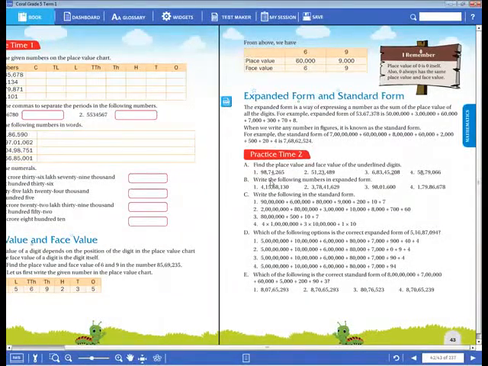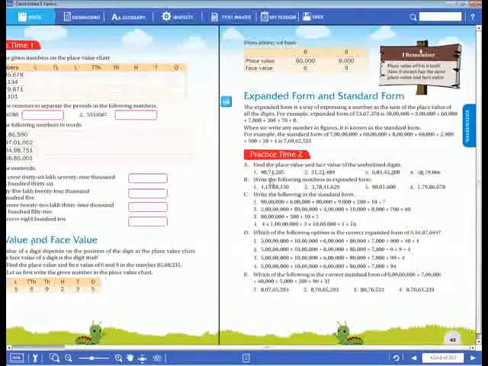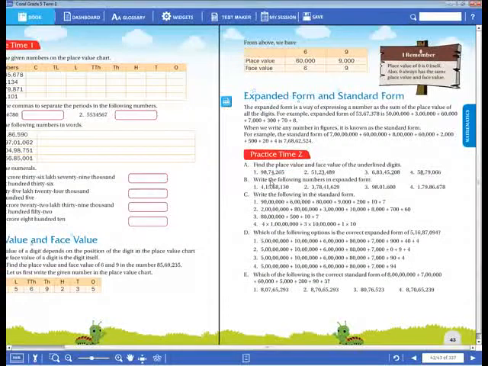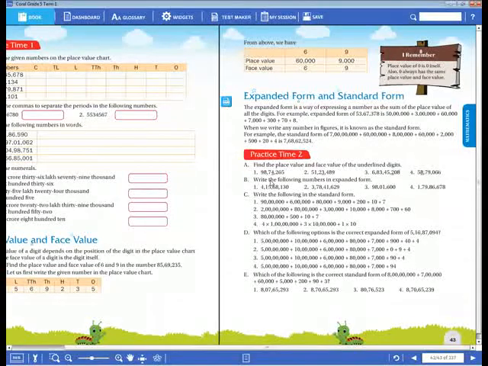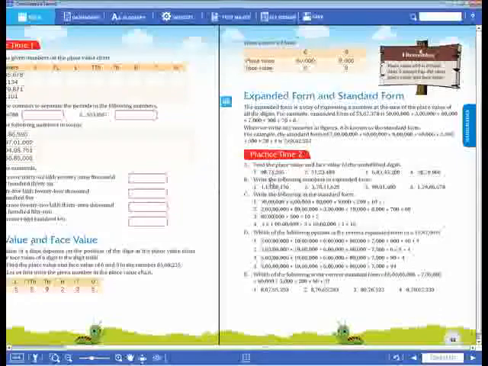Like this, you have to write the place values. And what is the face value of this 4? 4 itself. When we are finding the face value of any underlined digit, the digit itself will come. We don't have to multiply with the place value. The same digit itself will come. Okay, dear children? So you have to write the answer for this number.